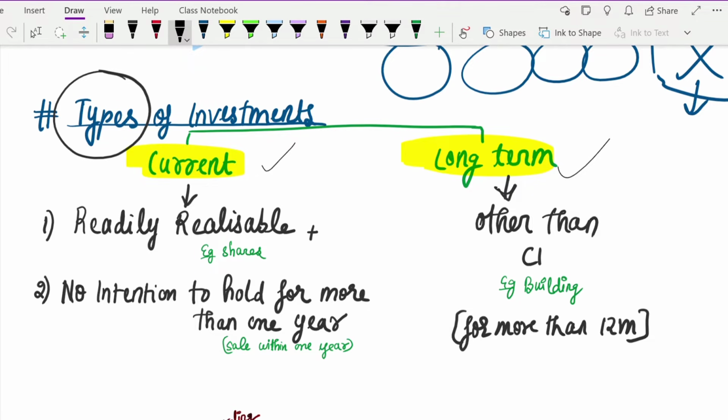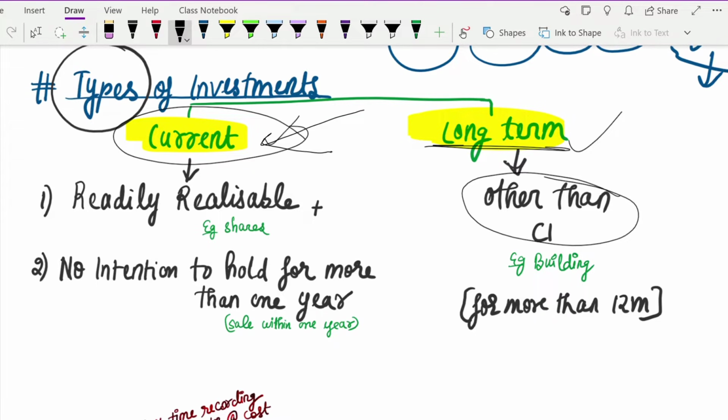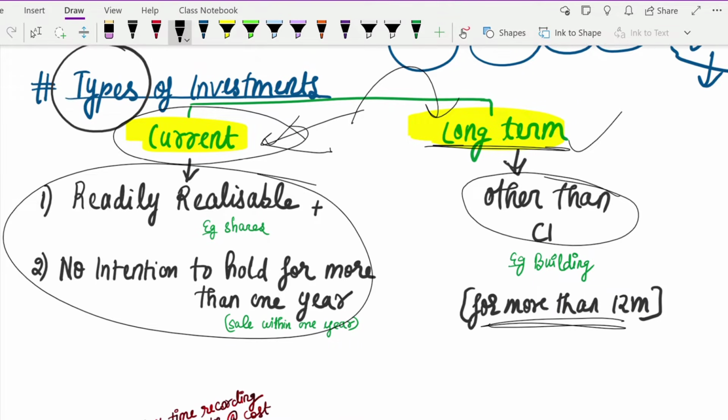Here, if you see the definition of long-term investments, they have told: other than current investments, any investment which does not fall under the criteria of current investment will automatically be classified as long-term investment. So if you are holding anything for more than 12 months, it will come under long-term investment, but still we'll see what comes under current investment. If it is not covered there, then we'll move it to here.